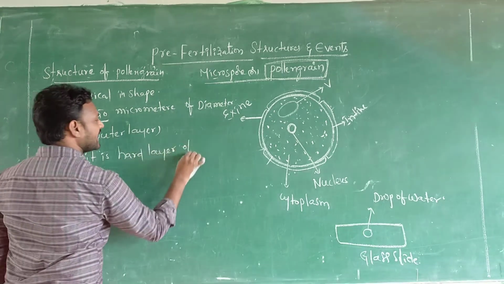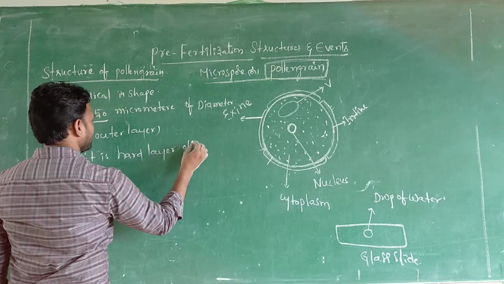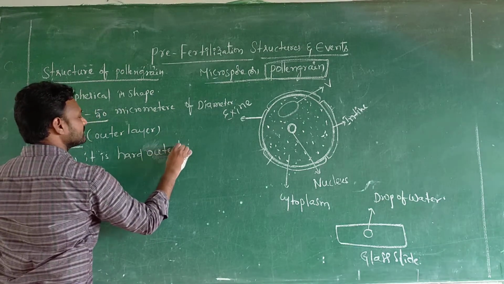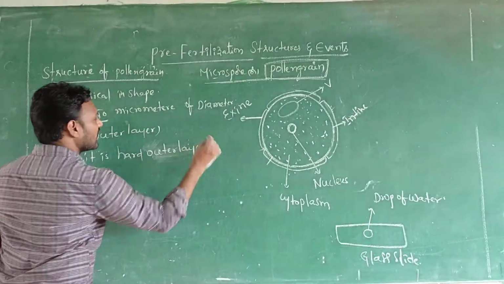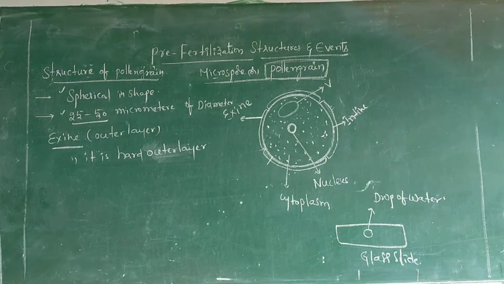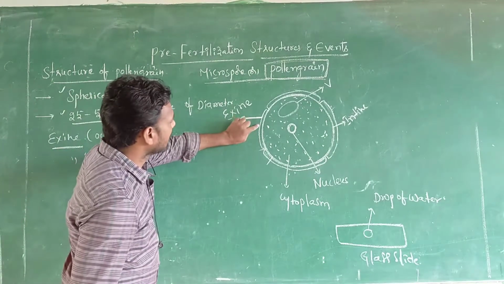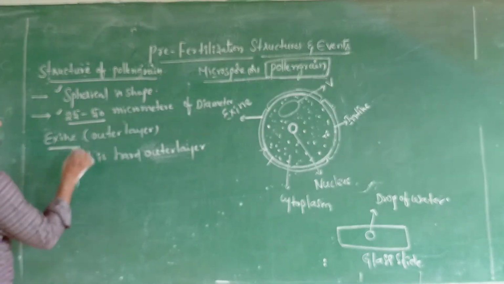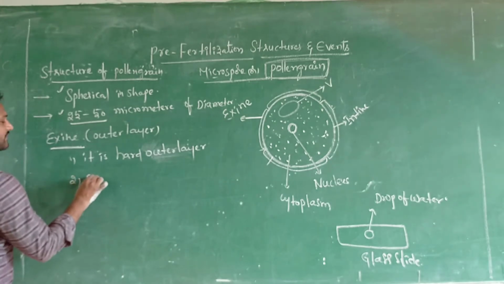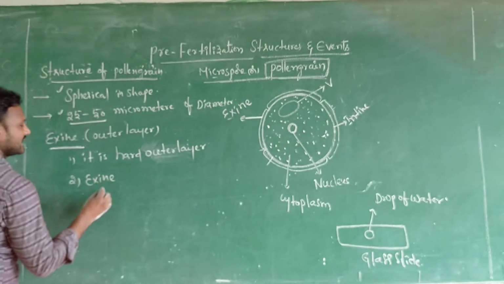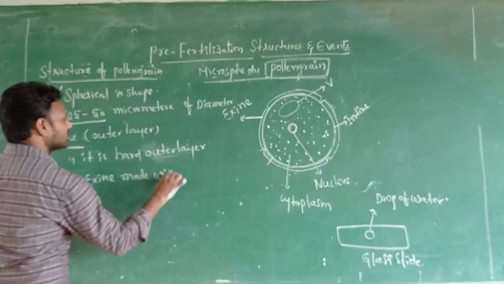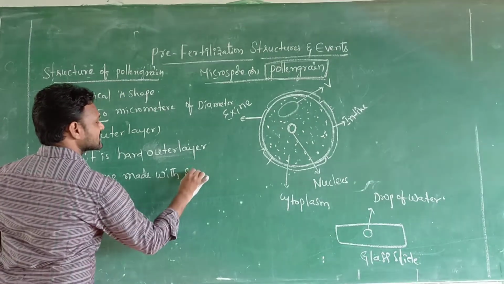It is the hard outer layer. The outer layer, exine, is made with the help of one very important substance.